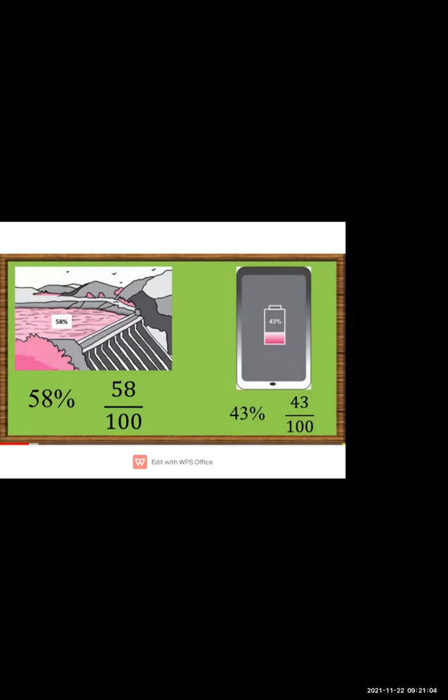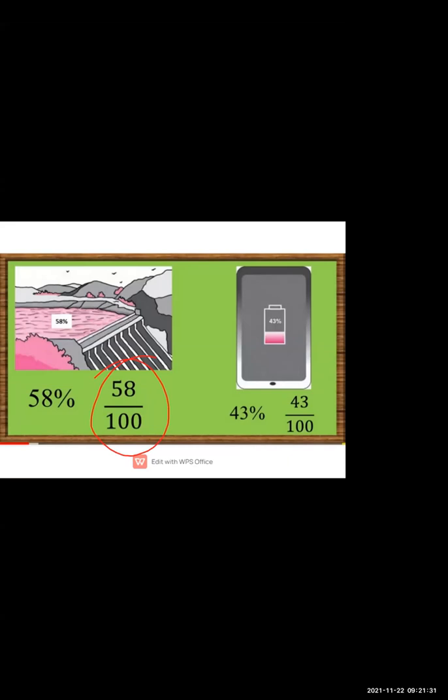The first picture is a tank where if you fill it full of water, it will become 100%. But here it is showing only 58% of water is there in the tank. In the second way, as a fraction, you can write 58 upon 100.